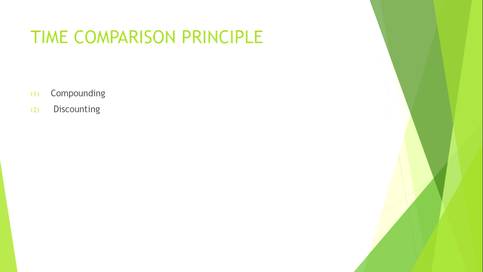Now, time comparison principle. The time comparison principle depends on two parts: compounding time comparison principle and discounting time comparison principle. Under the compounding time comparison principle, compounding is the procedure to find the future value of a present sum. And now, discounting time comparison principle. Discounting is the procedure to find the present value of a future sum. So, under the compounding method we find the future value of a present sum, and under the discounting method we find the present value of a future sum.